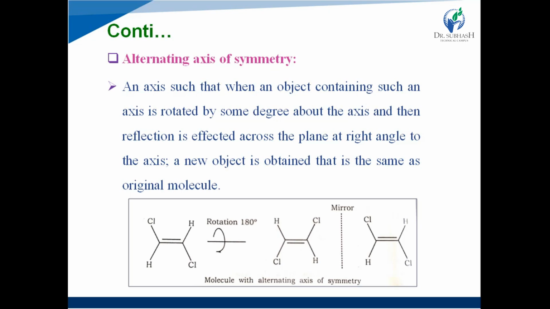So all these elements of symmetry should be absent for being chiral in nature, right?